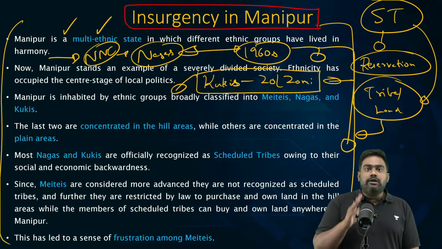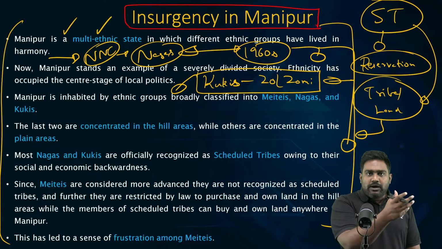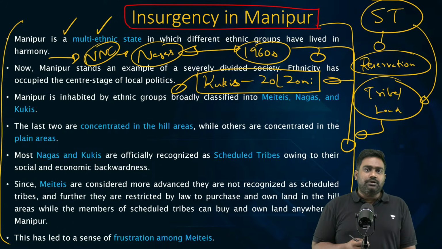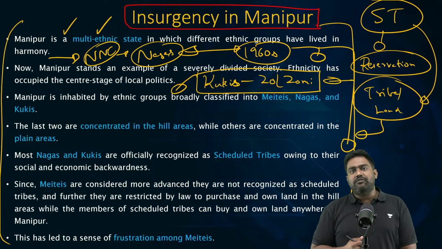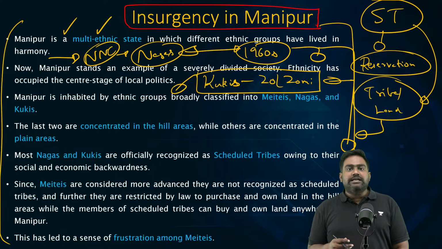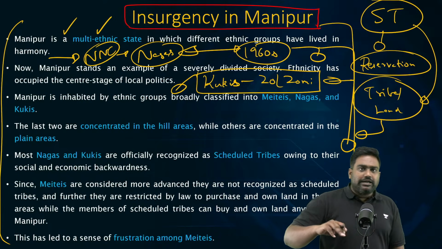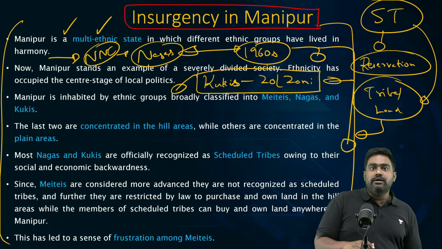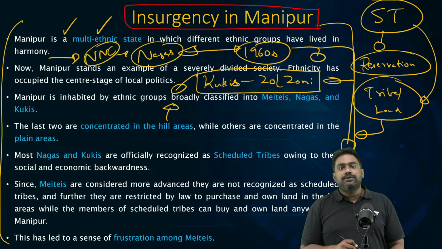The Metis felt cornered. They felt smaller tribes like the Nagas have their insurgency going on, they have constitutional protection, their land is protected, they have support from across the border as well from Nagas. They felt the Kukis, their hills and lands are protected, they have support from the Zomis from Myanmar. So the Metis felt cornered, they felt threatened, and they rebelled against these changes.